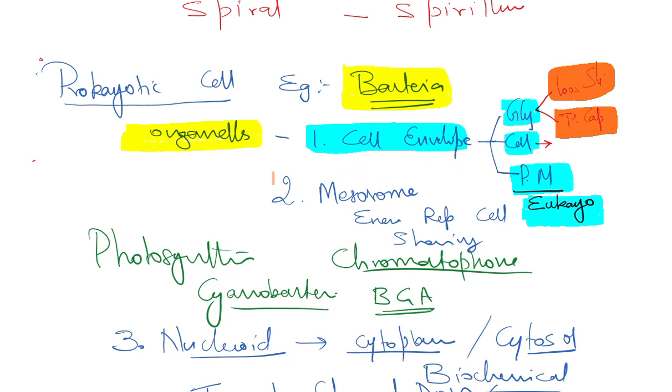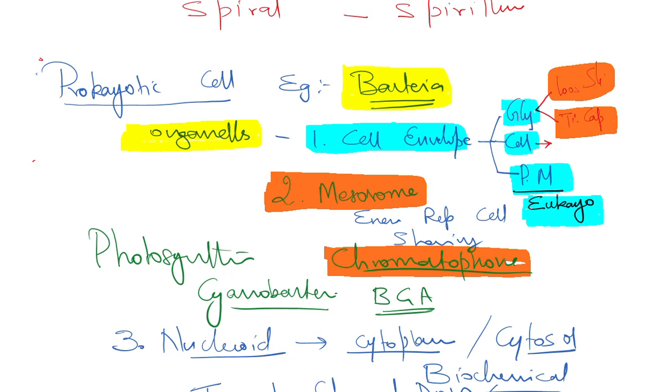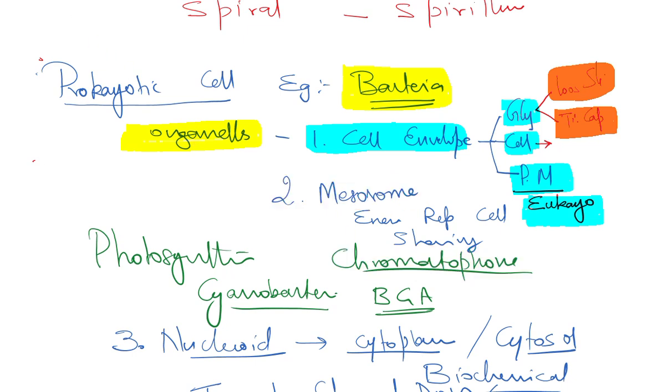The second organelles are mesosome and chromatophore. These are inward foldings of the plasma membrane, and mesosome is very important for bacteria, where all the major metabolic activity like energy production, nothing but respiration, cell wall formation, DNA replication, and sharing of DNA to the daughter cell, all the metabolic activity is done through mesosome.